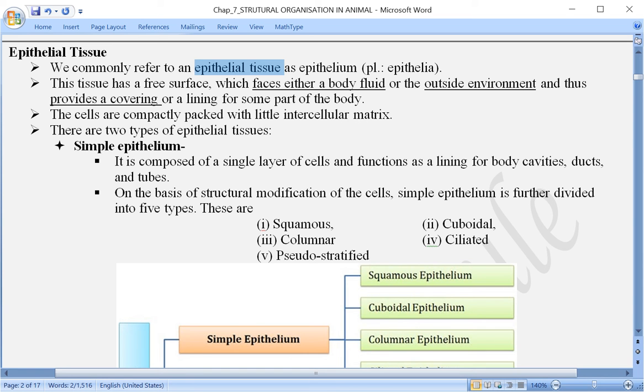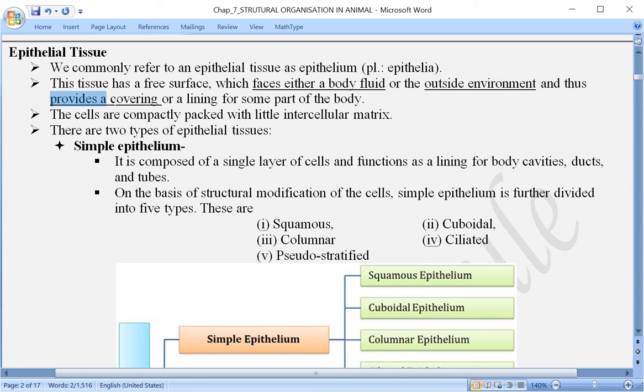Wherever it is present, it is facing either a body fluid, let us say in the case of blood flow in the blood vessel, artery or vein or capillary, on the inner side where the blood is flowing, that is the body fluid here, or the outside environment. On the outer layer of the blood vessel, it provides a covering both ways, inner and outer.